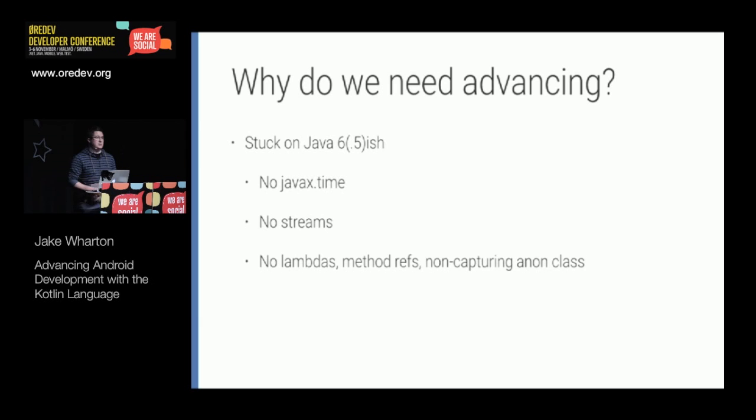The language features, so lambdas, method references, and anonymous classes that don't capture a reference to the outer class. And then finally, try with resources. Try with resources is actually in Java 7, and Android went to almost Java 7 in API 19 with a little bit more in 20, but not all the way. So only if you have a minimum SDK can you use that. But as it turns out, even though these four things are really painful, these aren't true.